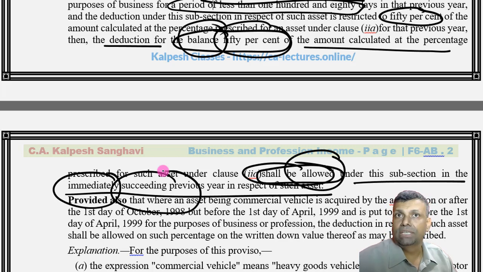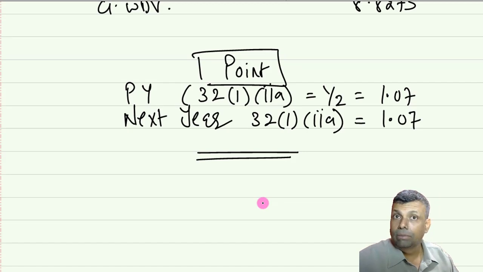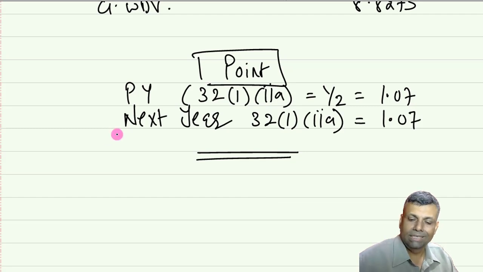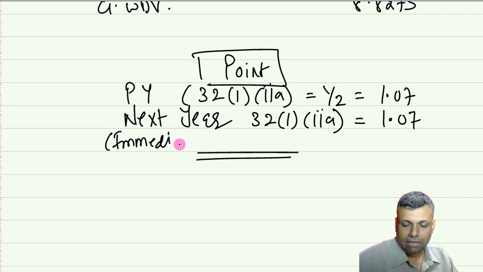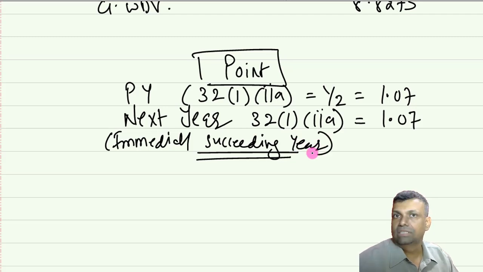So if your additional depreciation because of the test of 180 number of days was 50%, that means half the rate, then in the next year, that means the immediately succeeding year, you can get the balance 50%. This is what I already made a note of here. In the previous year you got half the rate because of that 180 number of days test. In the next year, technically the law says immediately succeeding year, you get the balance half of the additional depreciation, and this is of course an incentive provision.